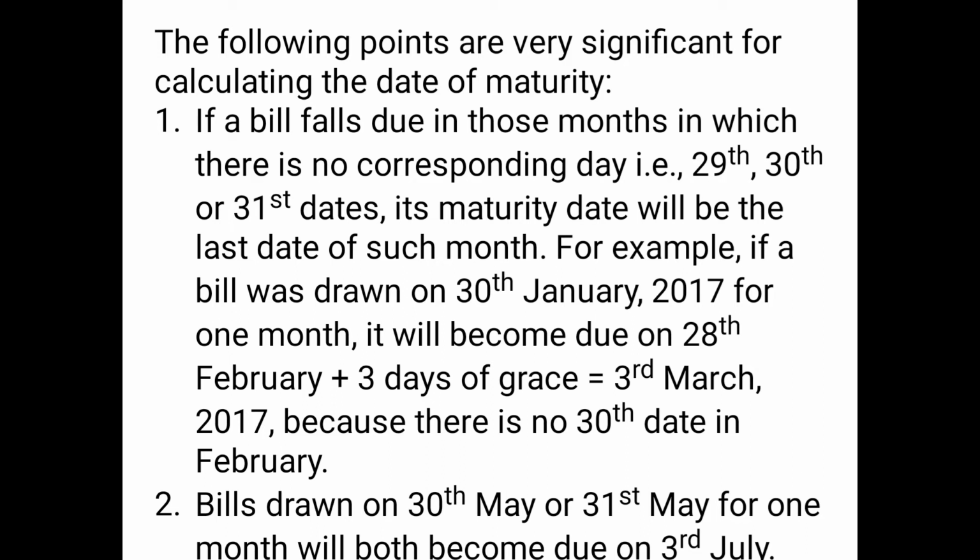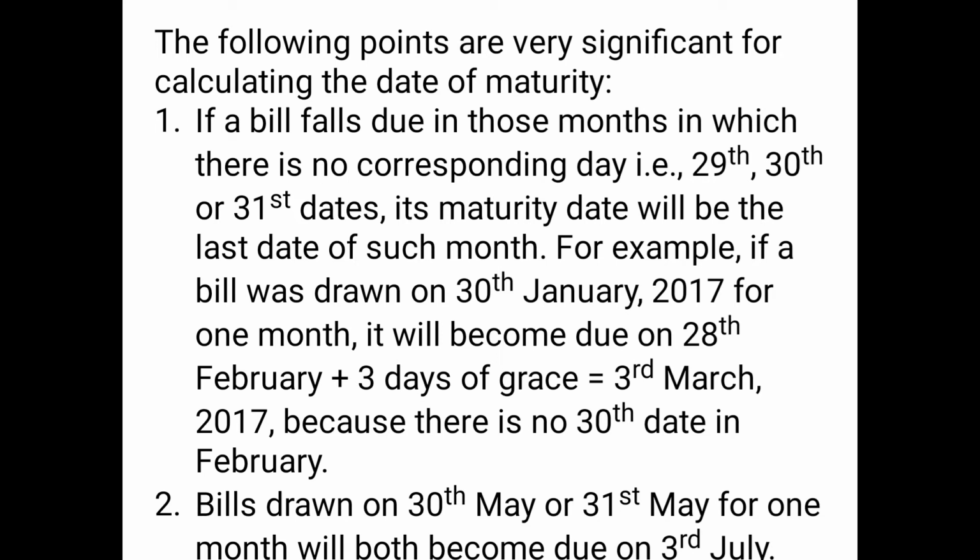Very simple point. That means whenever the maturity date is to be calculated, the duration is to be calculated in months. Even if the following or next months have different numbers of days, without dates like 30th, 31st or 29th, even if it is February with only 28 days, we will still count it as an entire month, because we have to calculate the maturity period, the duration, on a monthly basis.